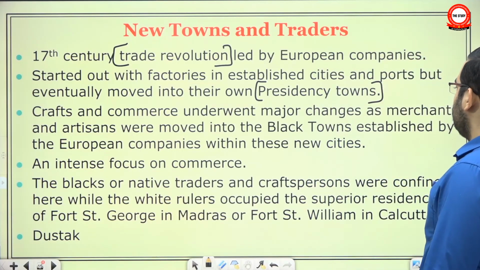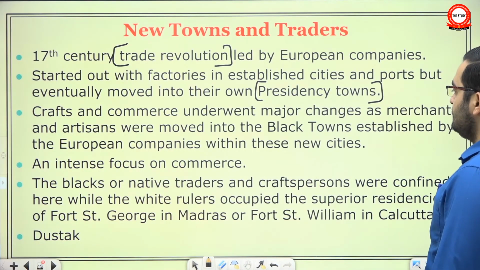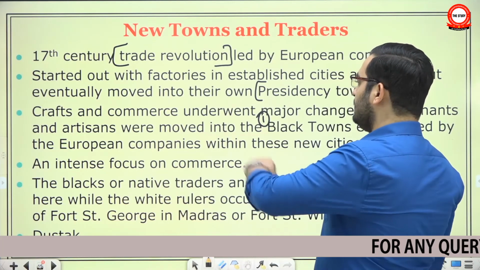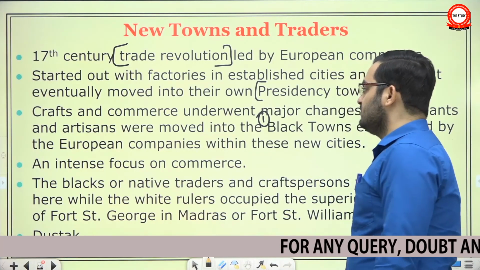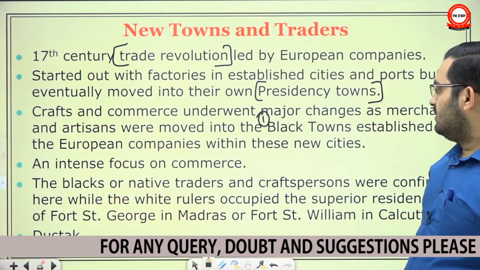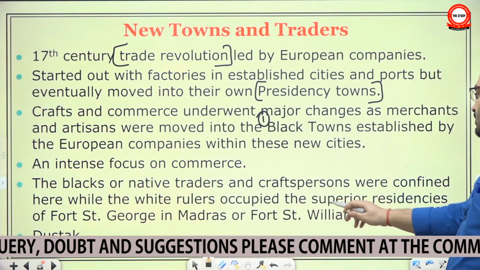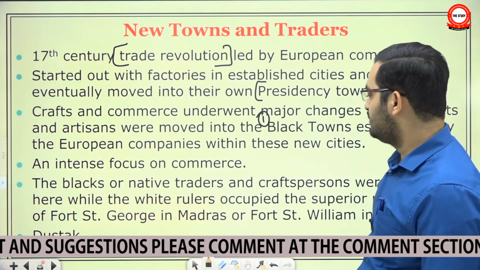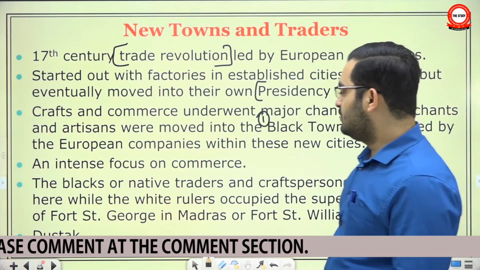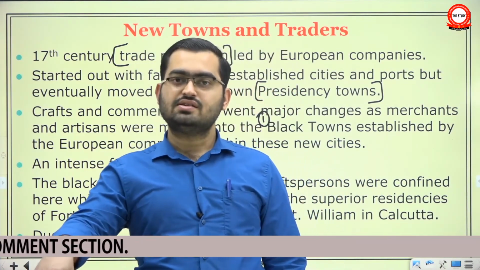Crafts and commerce underwent major changes as merchants and artisans were moved into black towns established by European companies within these cities. So these cities were divided into two parts: black towns and white towns. Local craftspersons and commerce traders were moved into black towns where natives lived, while white rulers occupied the superior residences in Fort St. George in Madras, or Fort St. William in Calcutta, or Fort St. David near Puducherry. So they took a very large part of trade inside presidency towns.